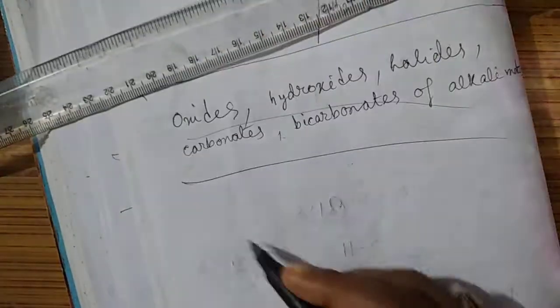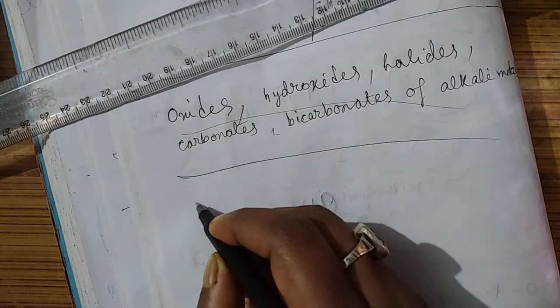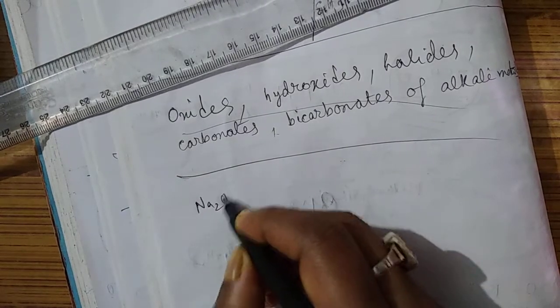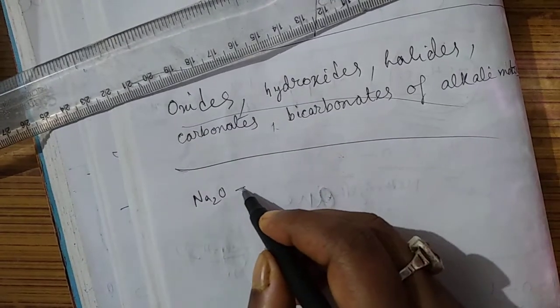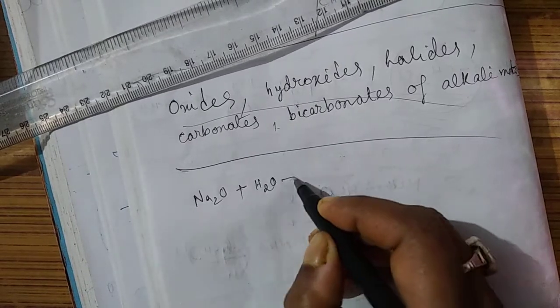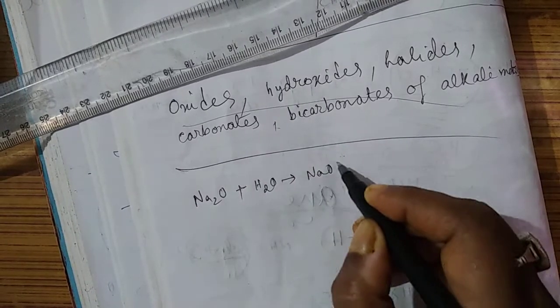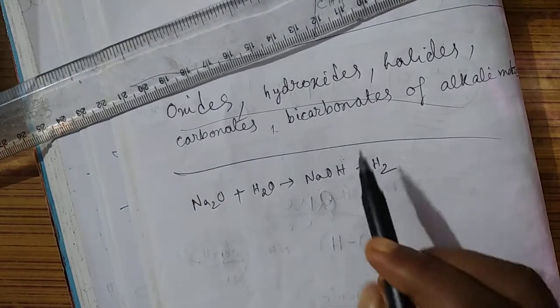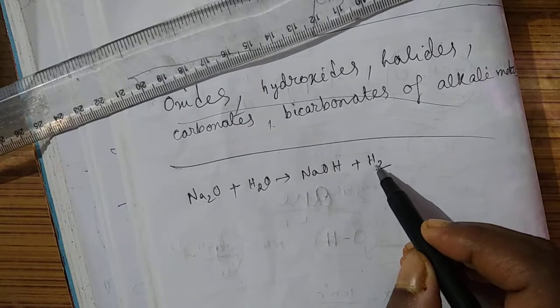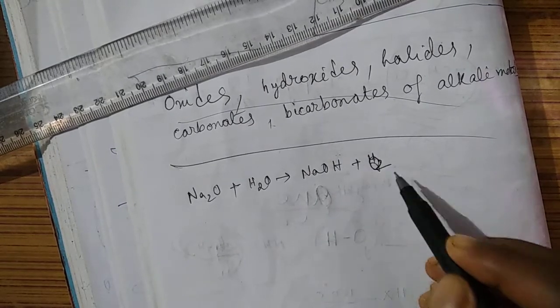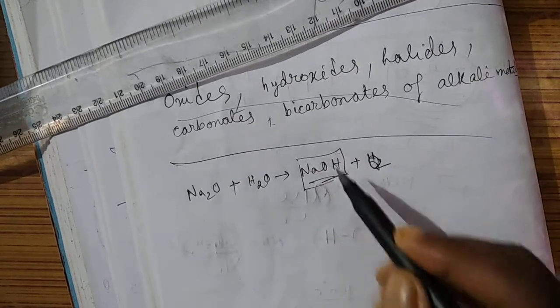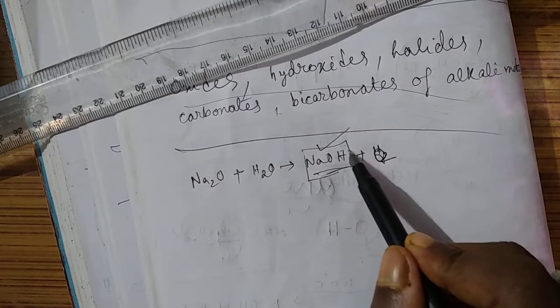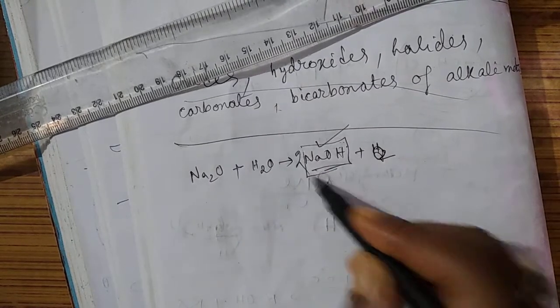First of all, oxides. Generally we know that metallic oxides are basic in nature. Suppose the oxide I am talking about is sodium oxide. How can you understand that it is basic? If it is dissolved in water, it will give sodium hydroxide. Always remember, as sodium hydroxide is formed, this is basic.